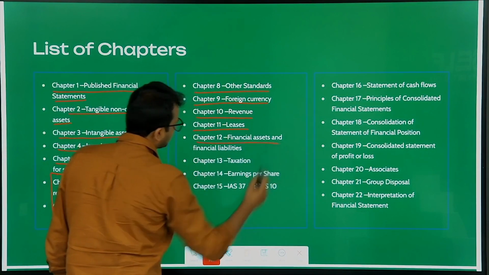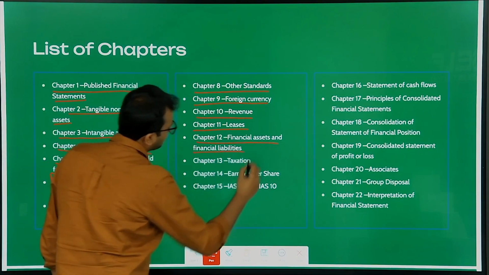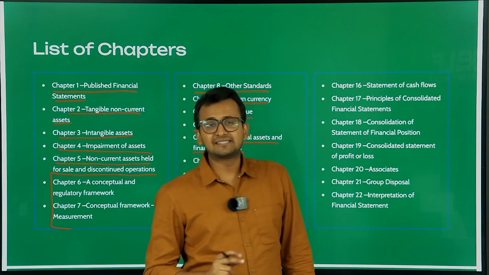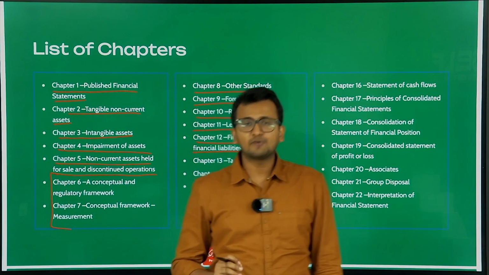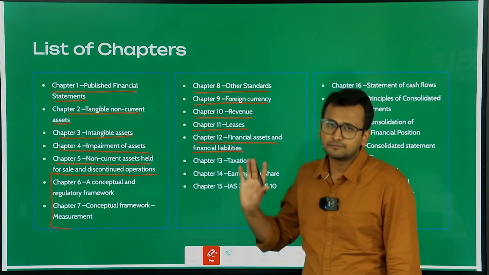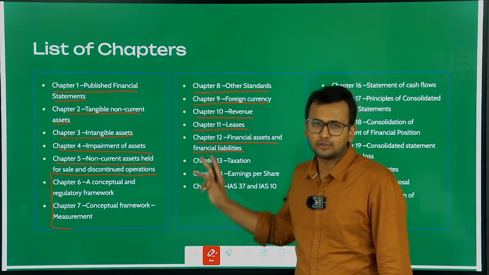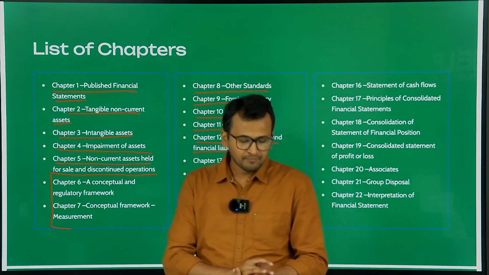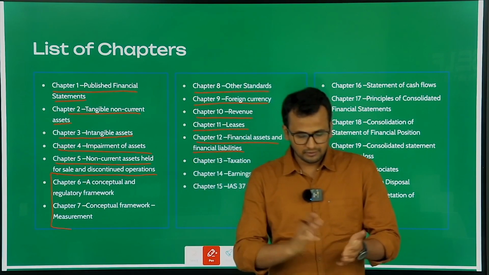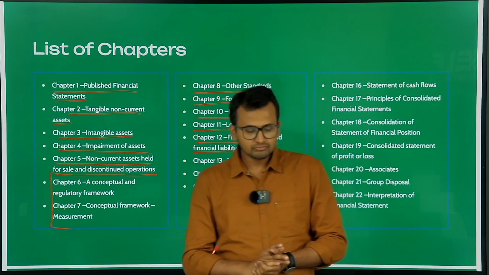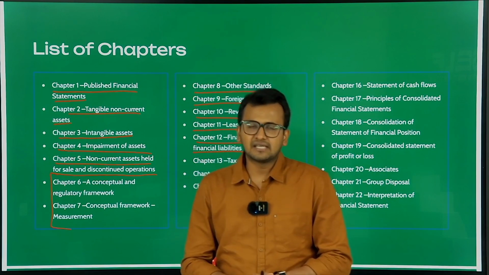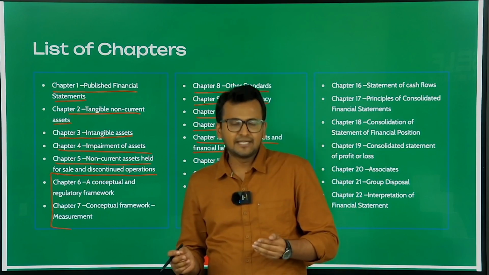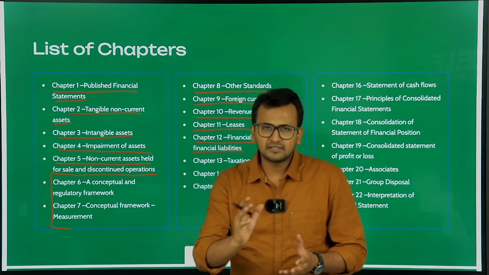Next, we have chapter number 12, financial assets and financial liabilities. We can collectively call them financial instruments. This is a very important chapter because you have not studied anything like this before. Whatever we will be covering in chapter number 12 is something totally new to you. Okay, so I'll just give an example. If you go back to your class 12th or your BCom, what you've learned is that preference share capital is a capital and you show it as a capital under the head equity.